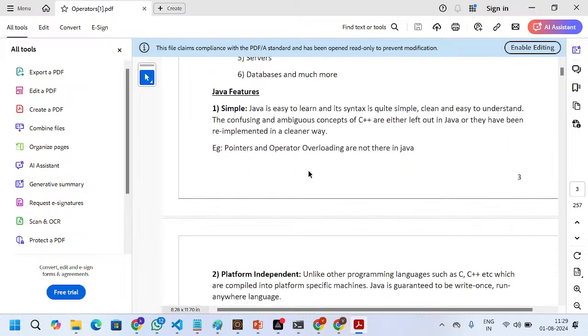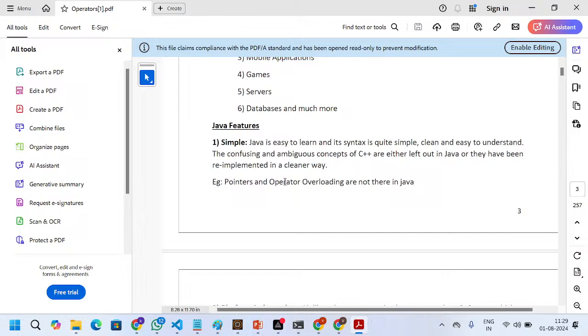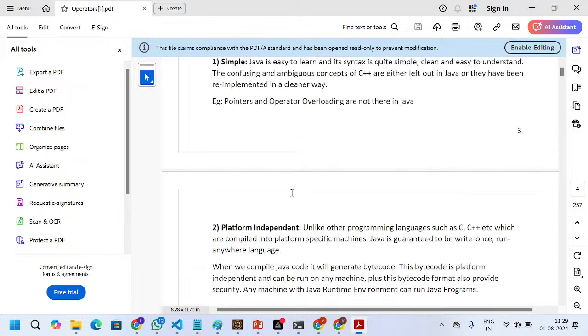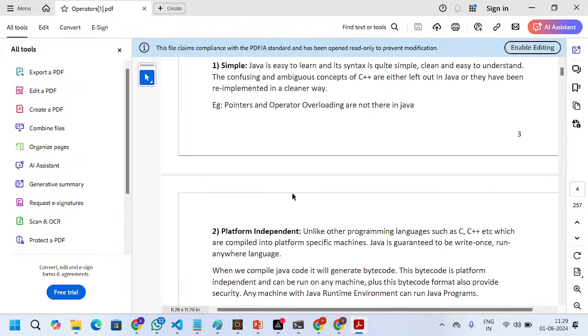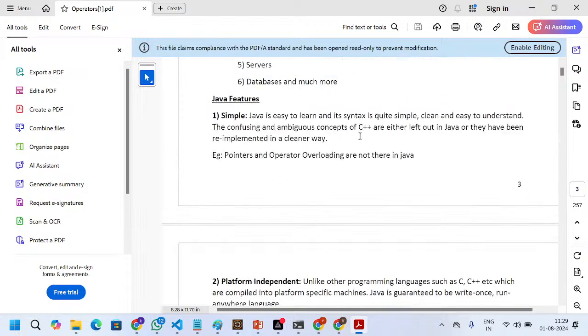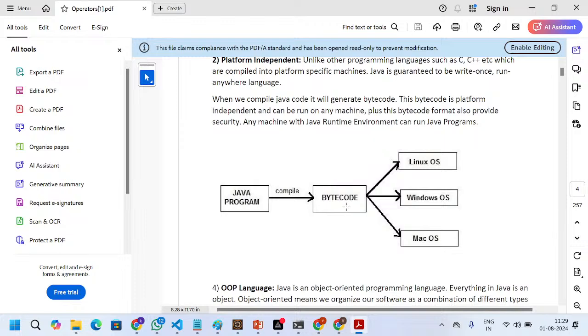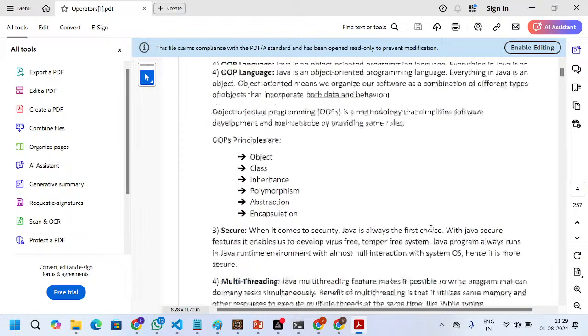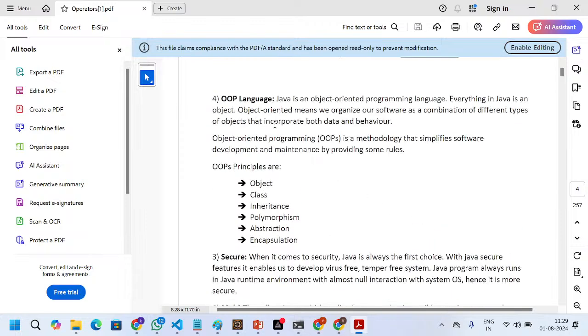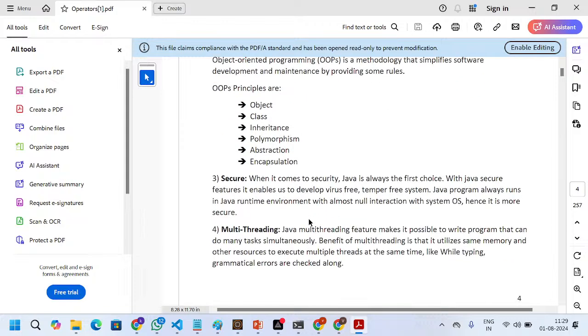Java features. Java is simple; the syntax is very easy to understand compared to C and C++. It is platform independent: once you compile to bytecode, we can run it on any platform, Linux, Windows, Mac. It supports the OOPS principles: object, class, inheritance, polymorphism, abstraction, and encapsulation.